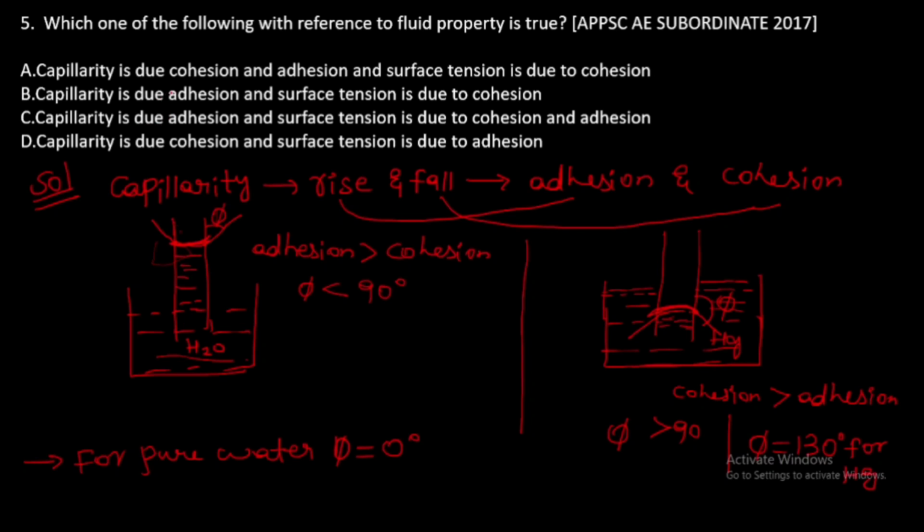Coming to option C, capillarity due to adhesion, it is also wrong because capillarity is due to both. Option D, capillarity due to cohesion, no, both adhesion and cohesion. So from all the options, option A is the correct answer.